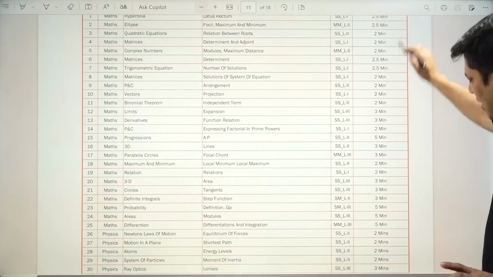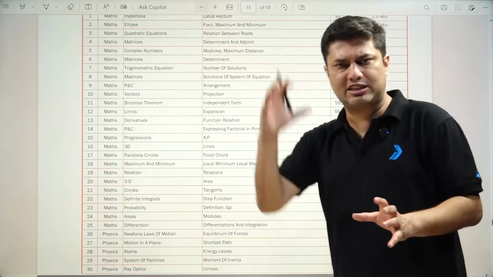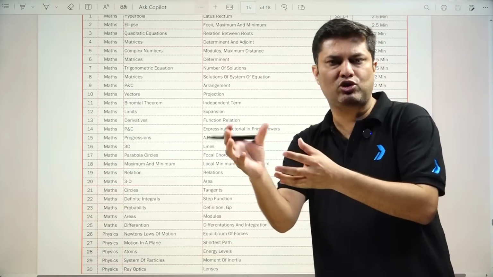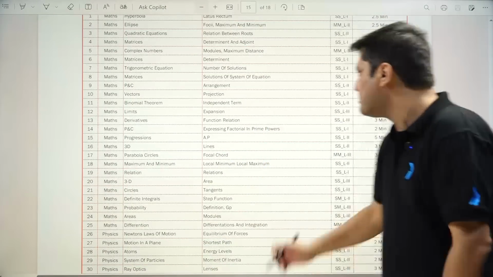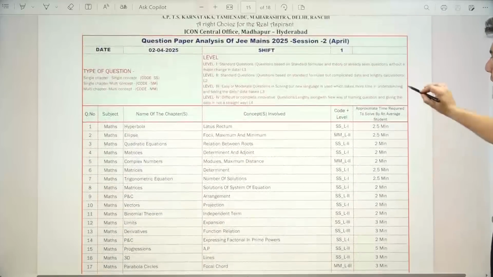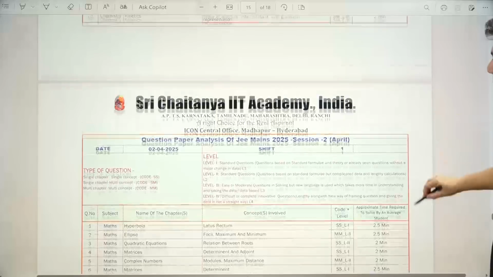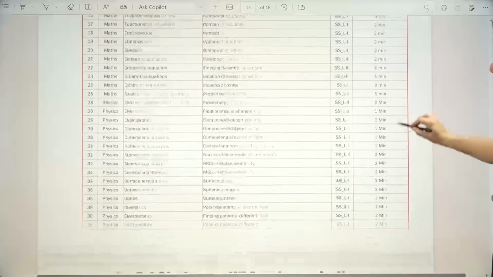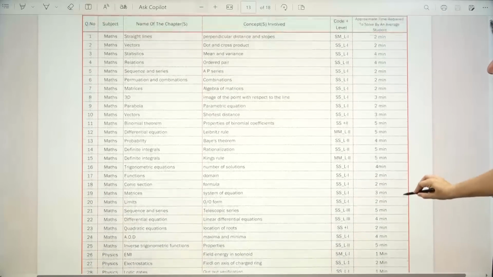On average, you can see that maximum questions you can solve in 2 or 3 minutes, and a few questions you can solve in 5 minutes. If you move to April shift number 2, if I move to 2nd April, see, this is 2nd April shift number 2.